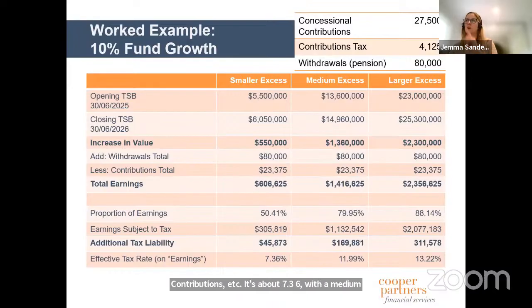And I've just also noticed that my concessional contribution cap there is incorrect. That should be 30,000, but you'll see how it works here anyway. If it's a medium excess, it's nearly 12%. And then with a larger excess, obviously you're starting to ratchet up towards the 13, towards that 15%, but you'll never get to 15% from that perspective.